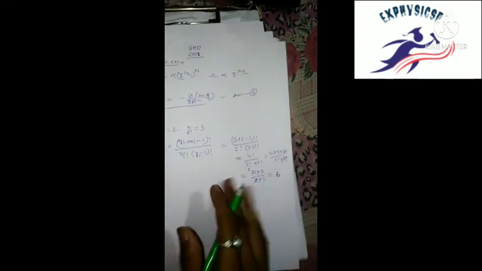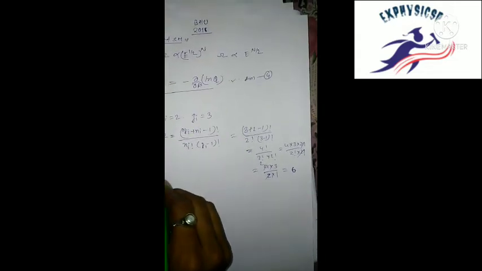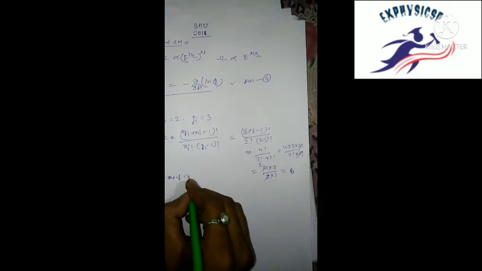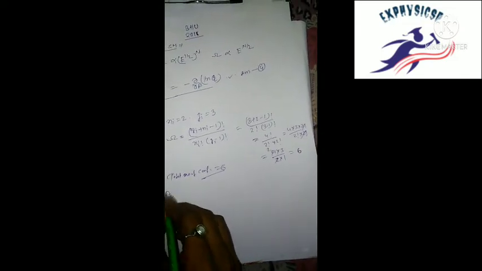Total number of configurations is 6. So the answer is 2.